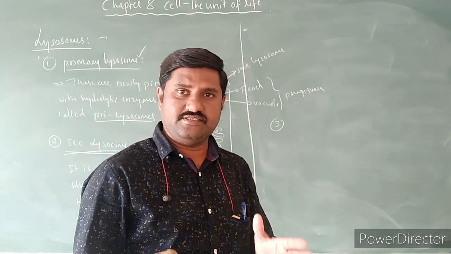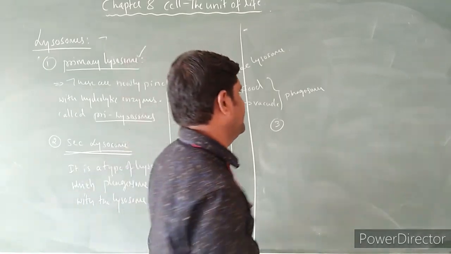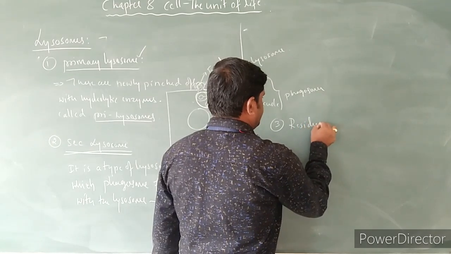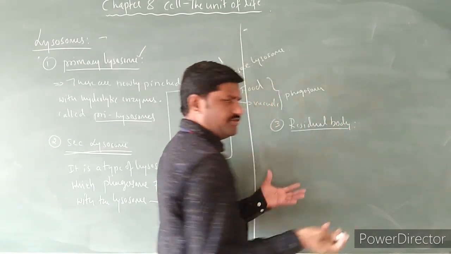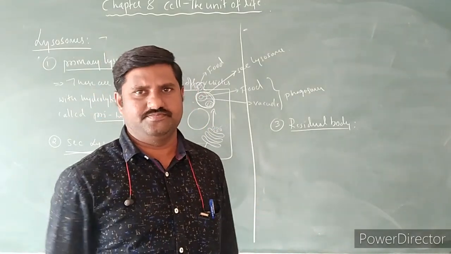So let us discuss the residual body first and the autophagic lysosome later. What is this residual body? Simply, residual in the sense of the waste body.